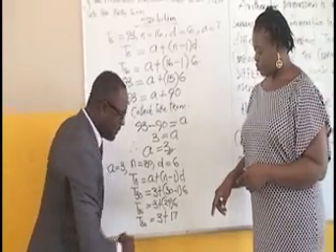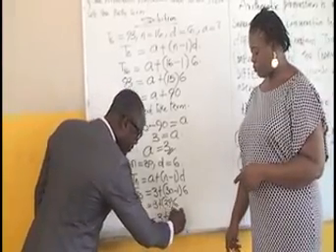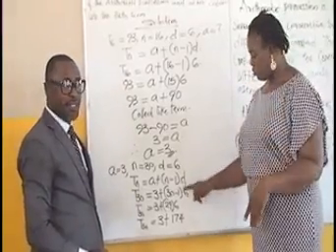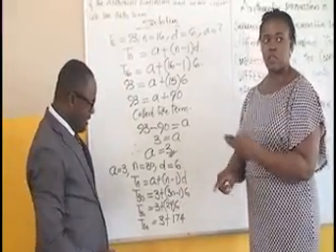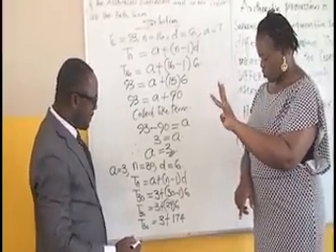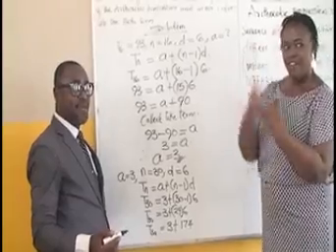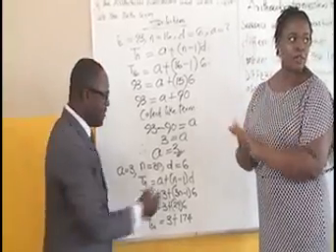174. Are we there? 174. Now we have got 174 as 29 times 6. What will be the final answer for the 30th term of this arithmetic progression?